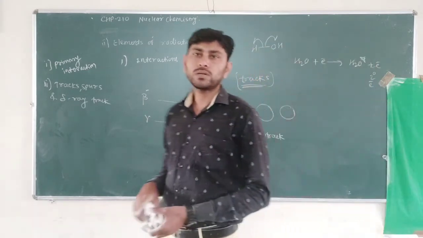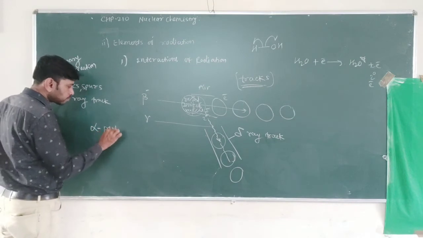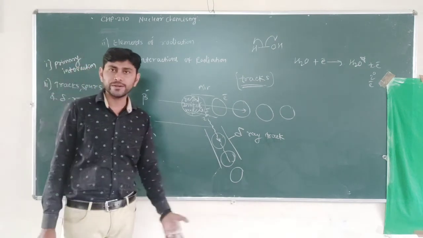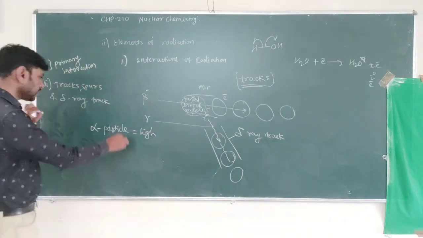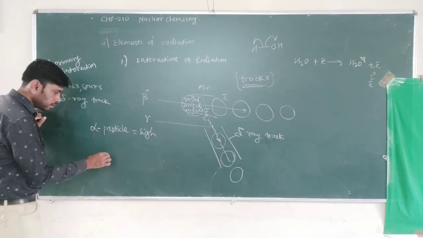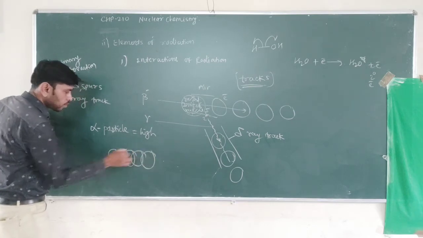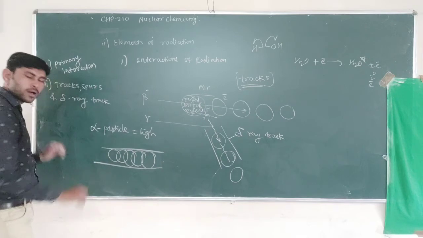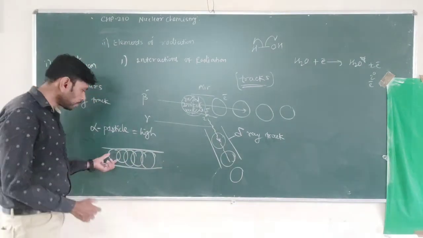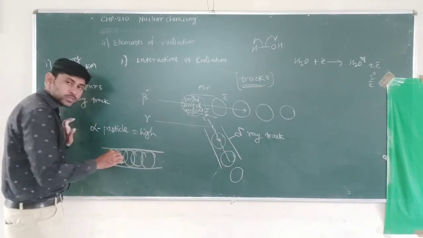One interesting thing about the alpha particle: alpha particle has very high energy. So due to this high energy, what happens? Due to very high energy, the spurs of the alpha particle almost overlap. The spurs fall along the track of the alpha particle. Because of its high energy, the spurs almost overlap each other. So it looks like a column.